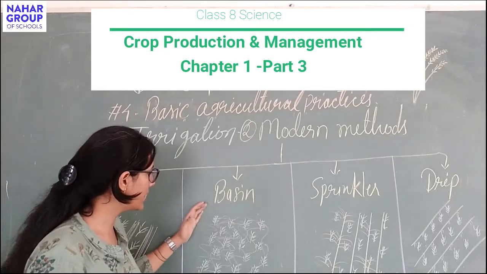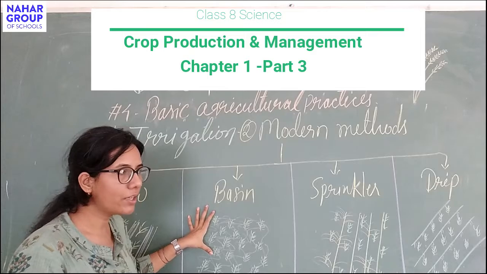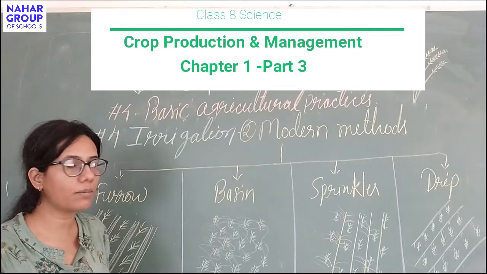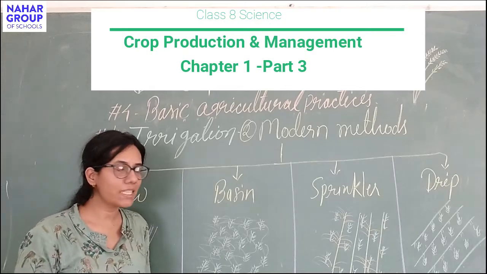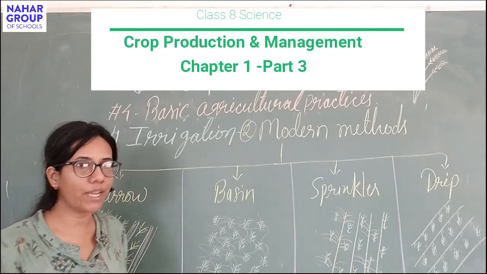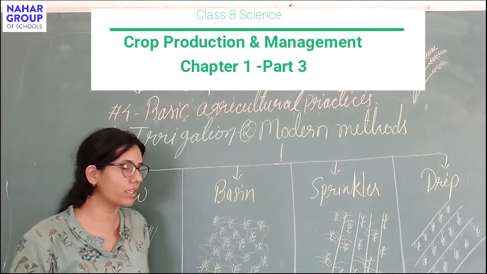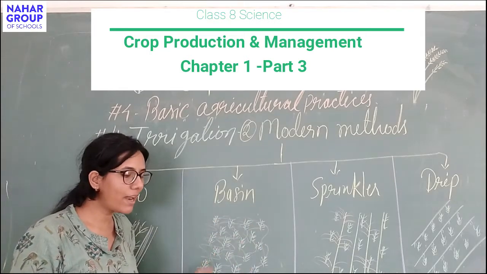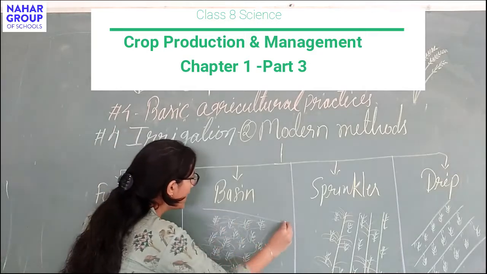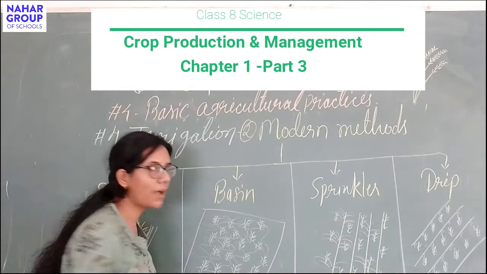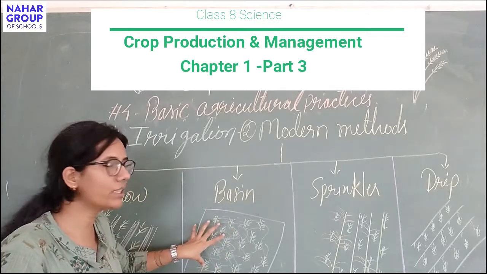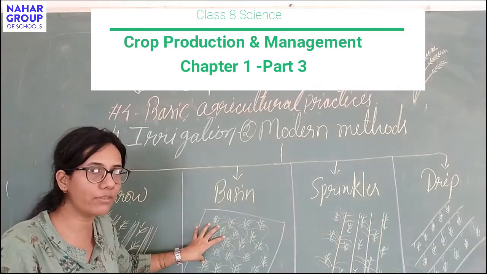Second is basin. This type of method is mainly utilized for crops which need a lot of water, for example rice plants. You must have seen that a rice field is mostly filled with water. In this method, the whole field is divided into channels, or we can say square compartments, and those compartments are flooded with water.